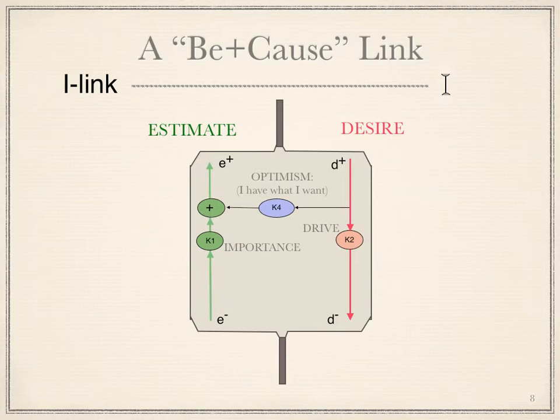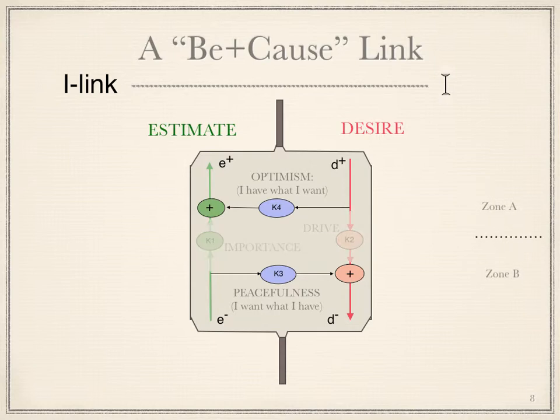Downward desires, D+, can be reflected back to estimates, E+. This is a kind of optimism. It means that I imagine I have what I want. Similarly, downward bottom estimates can be reflected back to desires, D-. This is a kind of peacefulness in that I imagine I want what I have. By setting K1 and K2 to 0 and K3 and K4 to 1, the machine operates in two independent zones.